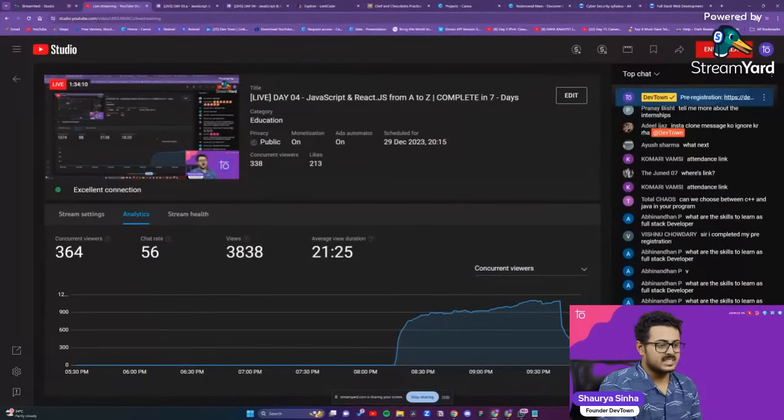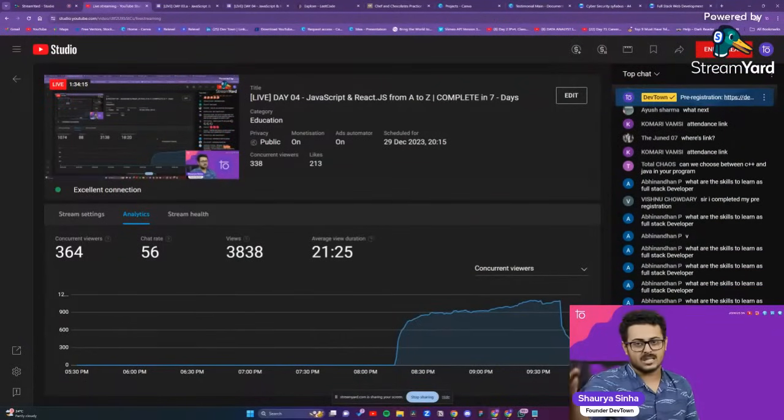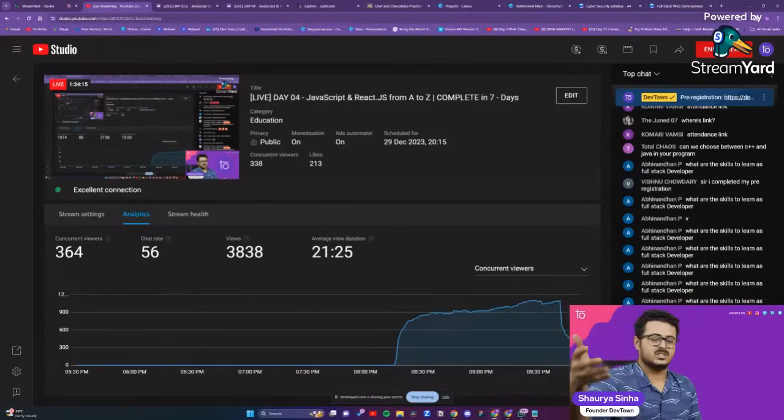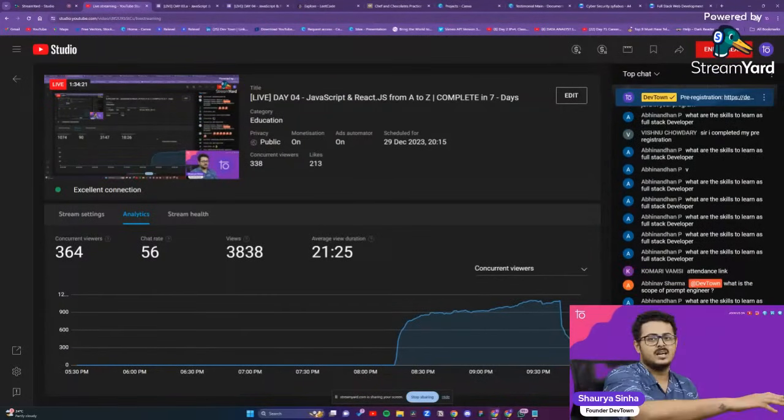What are the skills to learn as a full stack developer? Front end, back end, DevOps, cloud computing for startups. Front end, back end, DevOps, cloud computing, data structures and algorithms, complete programming for MNC.